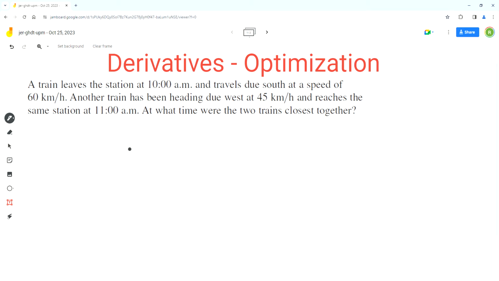So the first step here is to draw a diagram for this problem to understand what's happening in this situation.